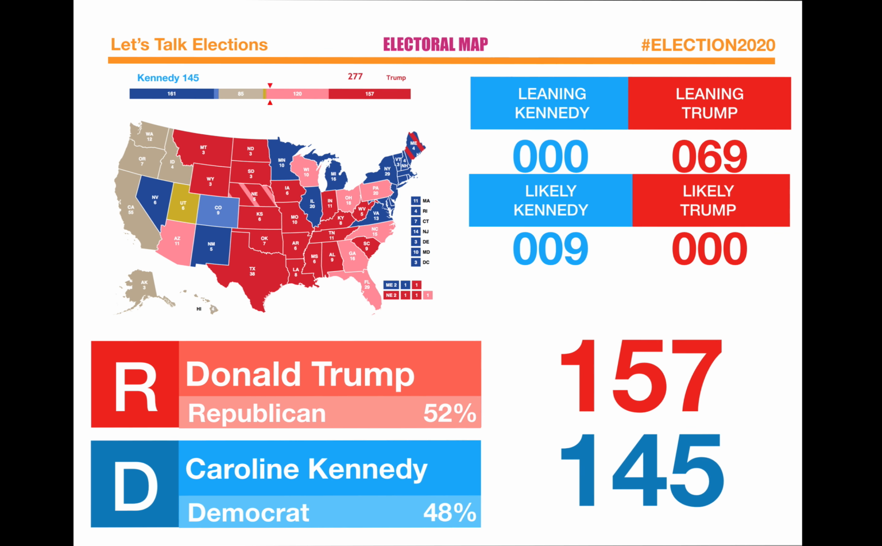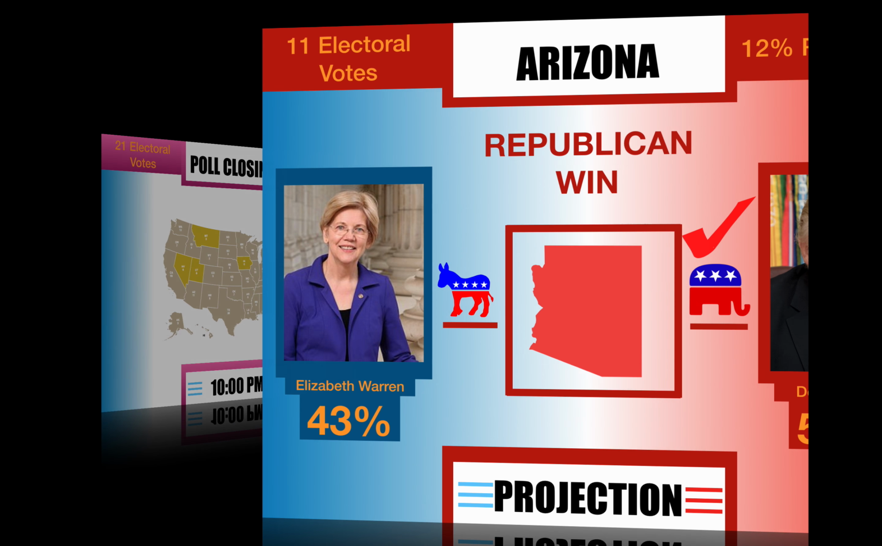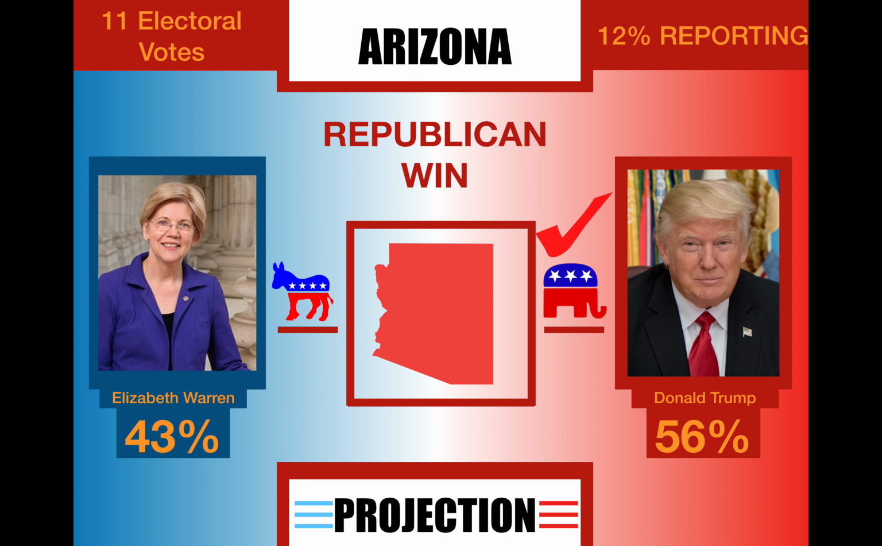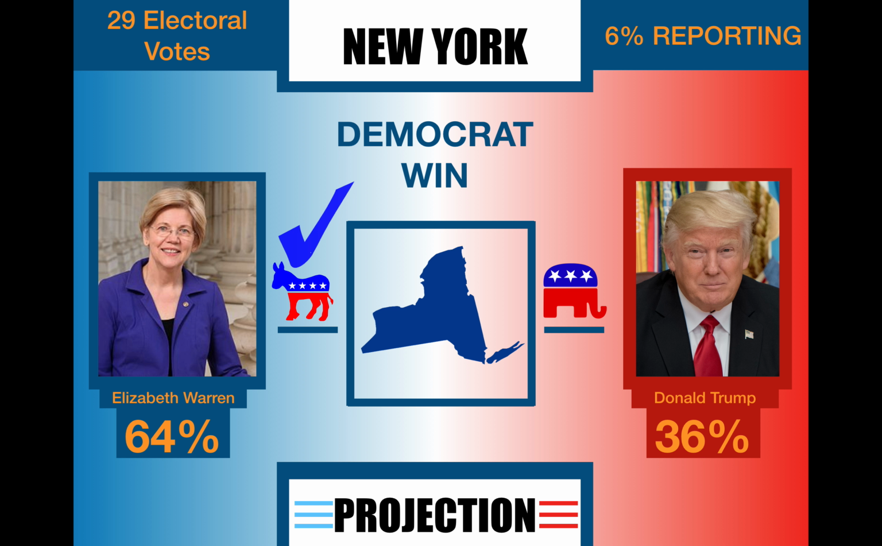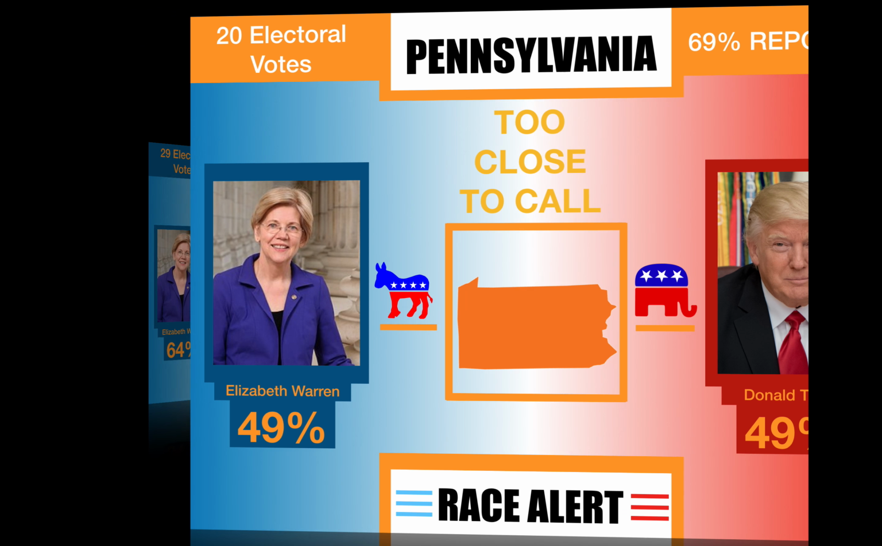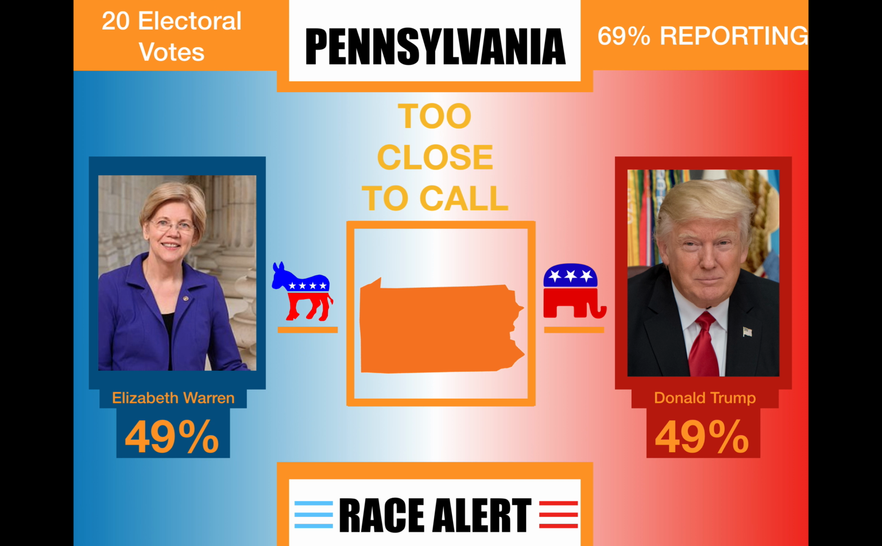I told you this one will come up in multiple election themes. And this was the Warren versus Trump video. So this is what it would look like for a Republican victory. For a Democratic victory, blue theme instead of a red theme, with a blue check mark. And for the too close to call, it would be orange with the state at the top.